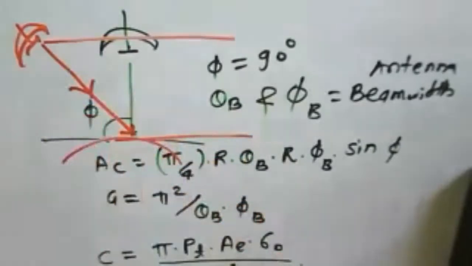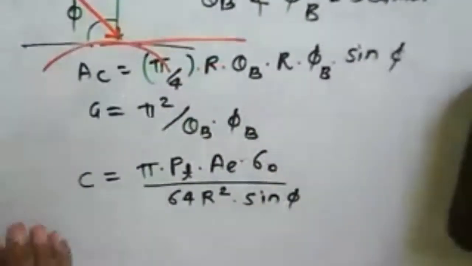According to that, if φ changes, the clutter power will change. So that's all regarding radar clutter and the surface clutter radar equation. With this, we stop here. Thank you.